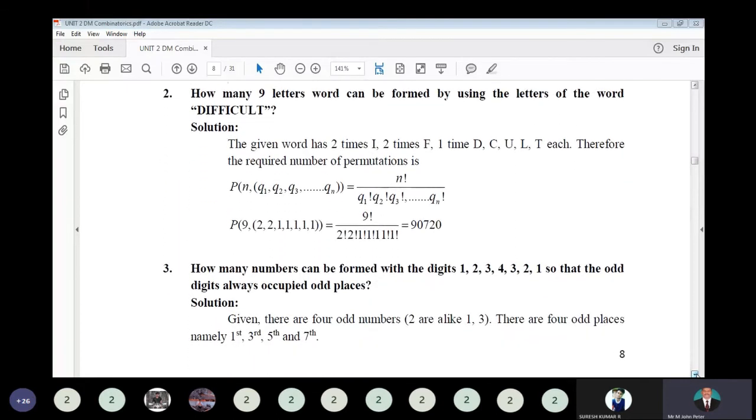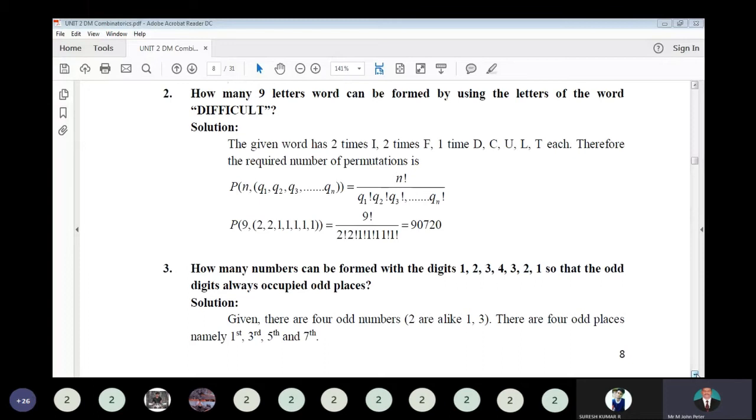How many 9-letter words can be formed by using the letters of the word difficult? Here, 9-letter words with or without meaning. It is not in the theoretical form, I mean the English literature form, so don't think like this. They actually mean it as without meaning. Form the 9-letter word from the word difficult.